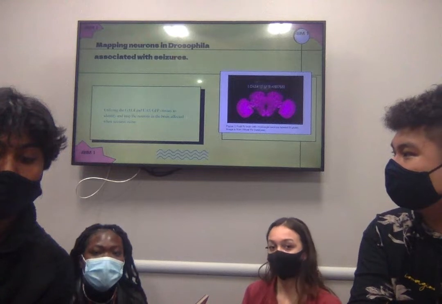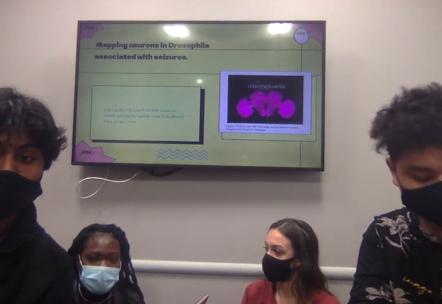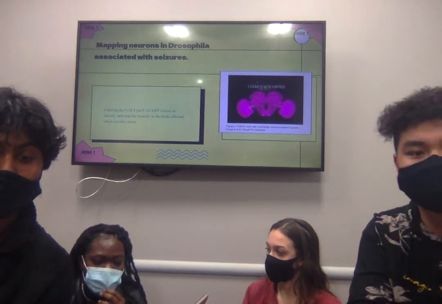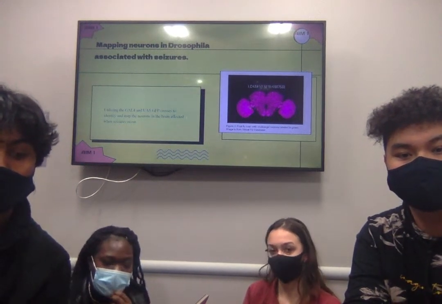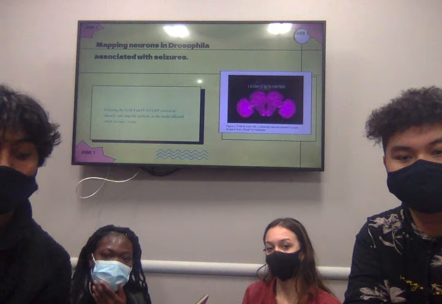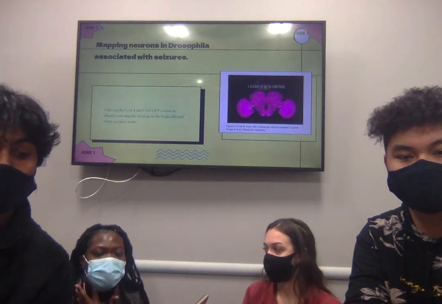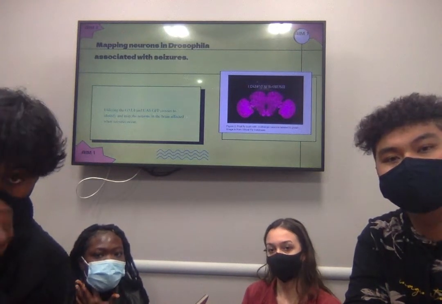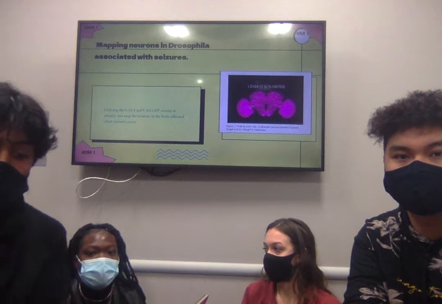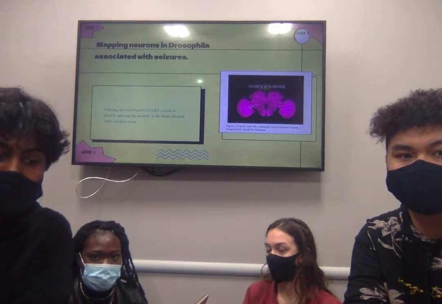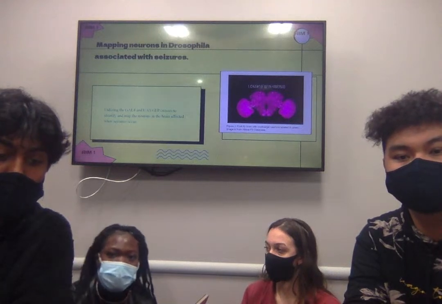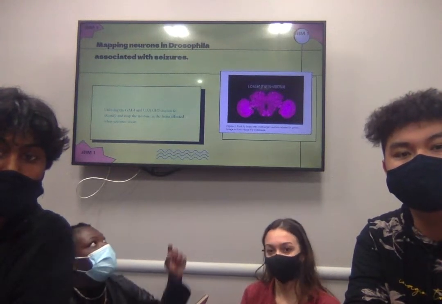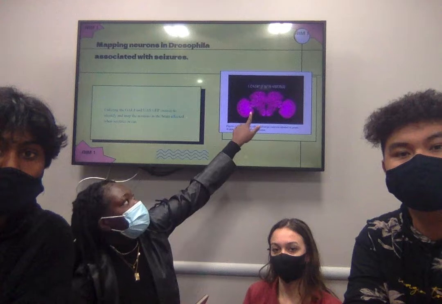cholinergic neurons. So after that, we dissected their brains, and after staining the brain, we put the fly brain under a fluorescent microscope, and using imaging tools on a computer, we were able to get an image of the fly brain and the area of the brain that we're looking for, which is cholinergic neurons, as shown here.